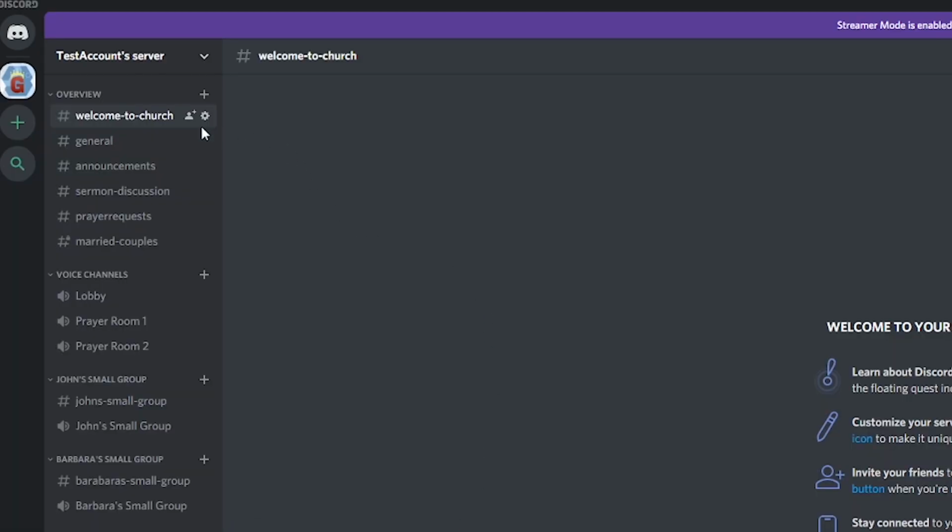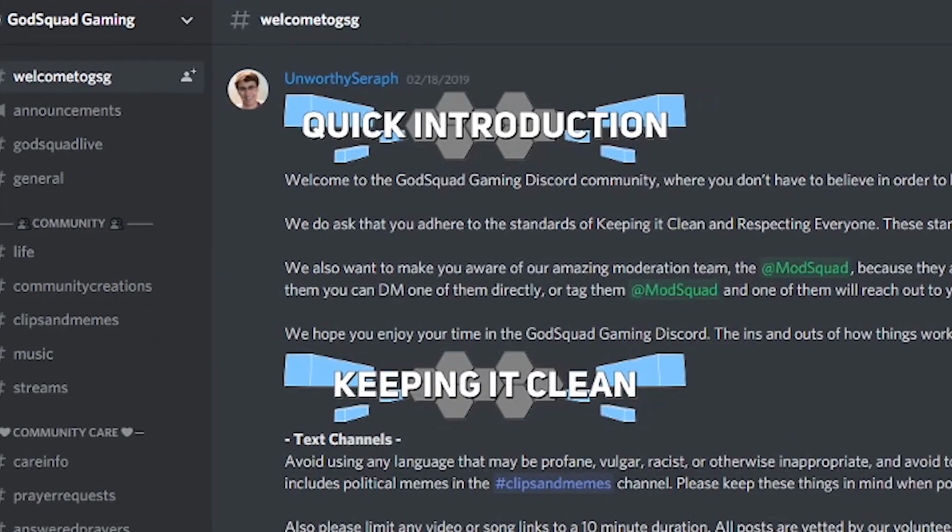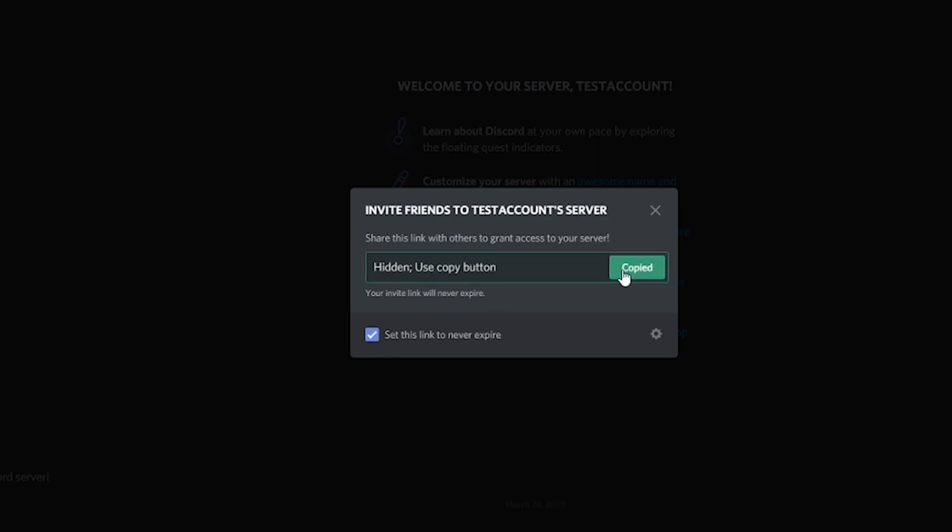You can create an invite link with this button next to any channel, but we'd recommend creating a link to your welcome channel, so that's the first thing people see when they join. Be sure to set the link to never expire so that people can share it with others and no one is in a rush to join. You can send out your link to people via email or text, and then everyone can join and get involved.